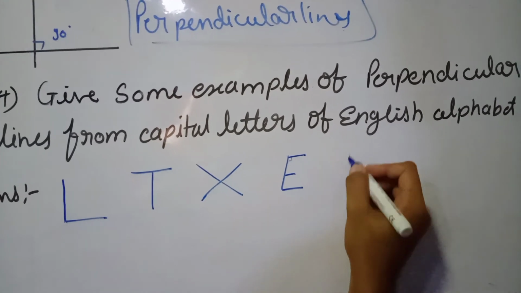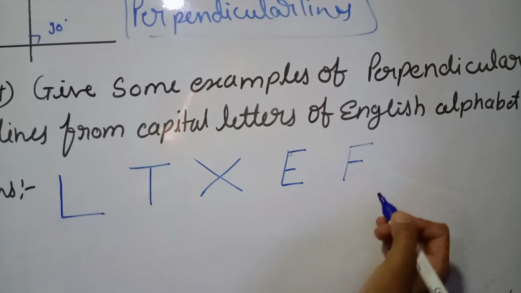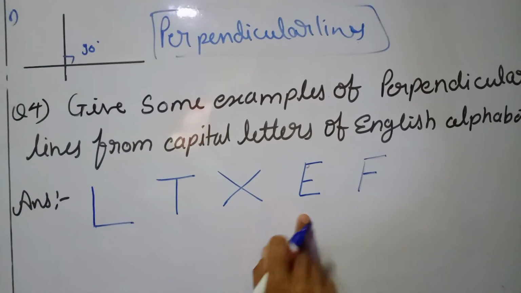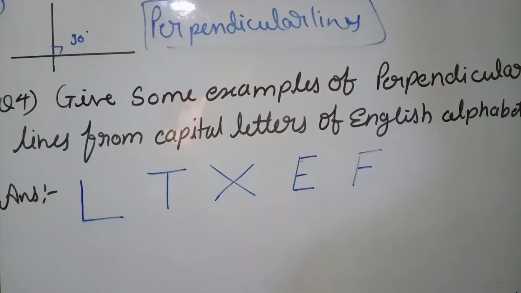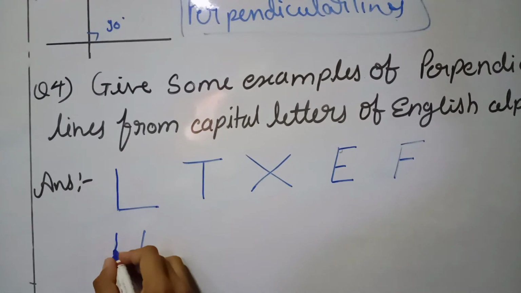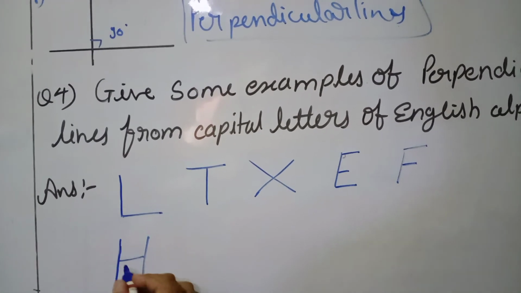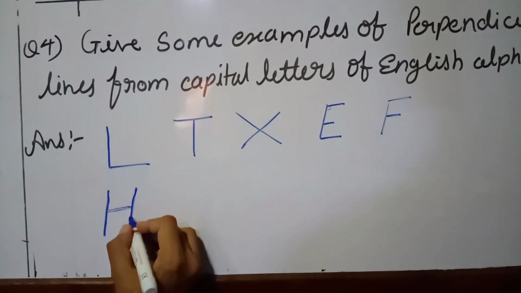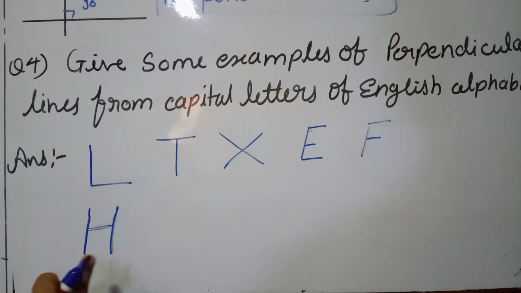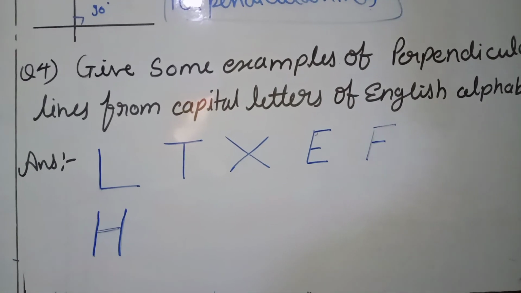In the same way we have the next letter, that is F. Just like how we check in E, the same way we have to check in F. The next we have H. We took the example of a ladder. If you compare the letter H, it also looks like a ladder.